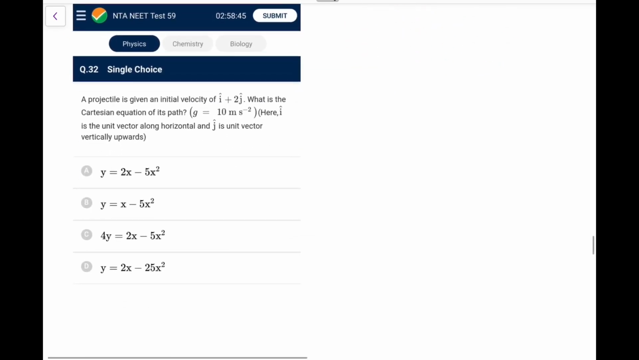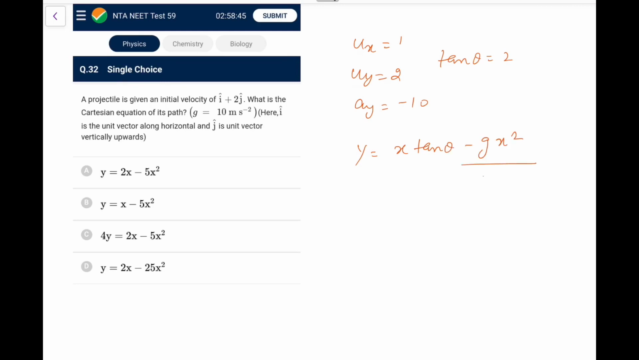Next. Projectile is given some initial velocity. What is the Cartesian equation? So g is 10. So what we have, Ux is 1, Uy is 2, and Ay is minus g, which is minus 10. So the equation is y is equal to x tan theta minus gx square upon 2u square cos square theta, and tan theta I can make out from here as 2. So put it, tan theta is 2, 2x, g is 10, x square, u square would be 5, you can make out, cos square theta would be equal to 1 by 5 for sure. So this goes, this goes. So go for option A, not a tough one for you. You have done such question many a times.